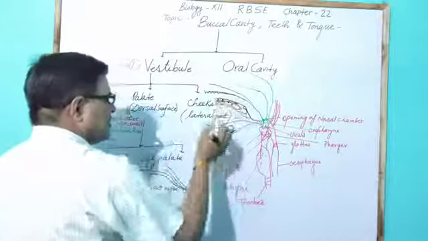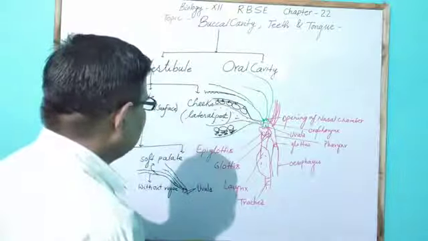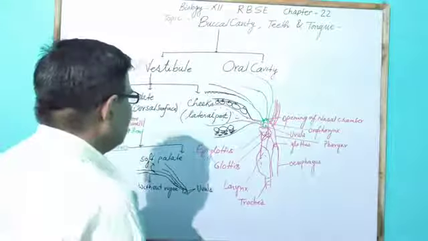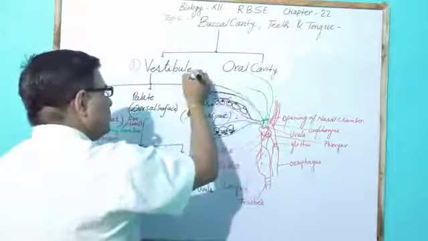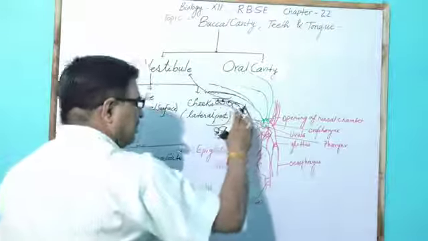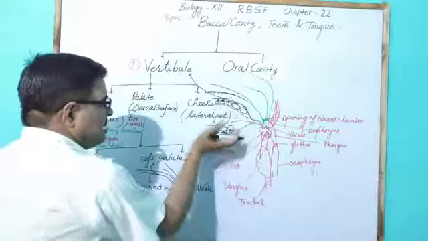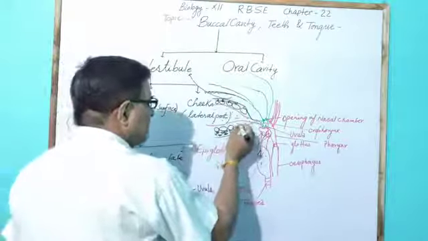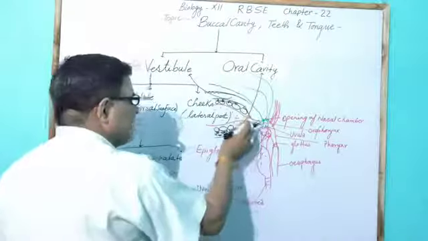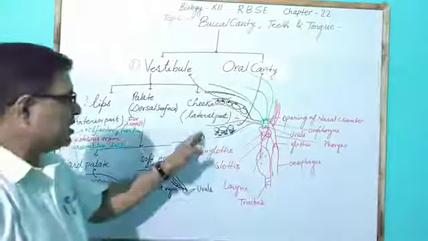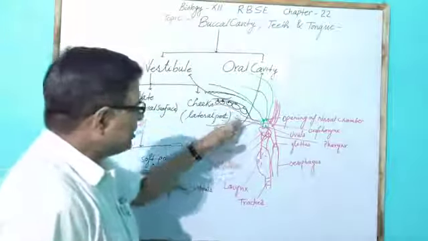So the gap present between the teeth and the lips or cheeks is called the vestibule, and the area inside the teeth, where the tongue is also present, is called the oral cavity.